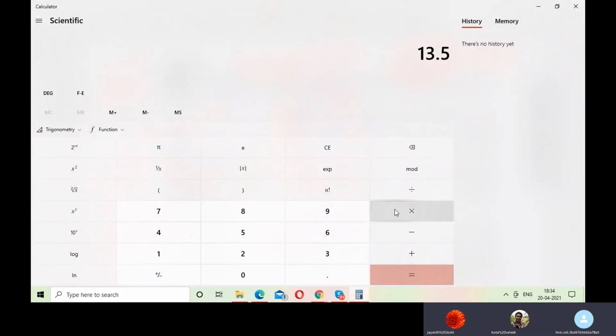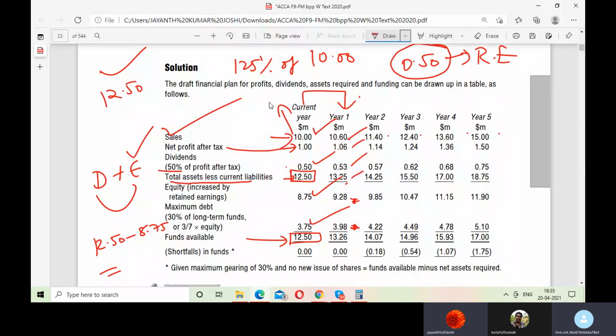Yes, sir, 3.97. 13.25, na? 70%. 9.27. 9.275, I got.